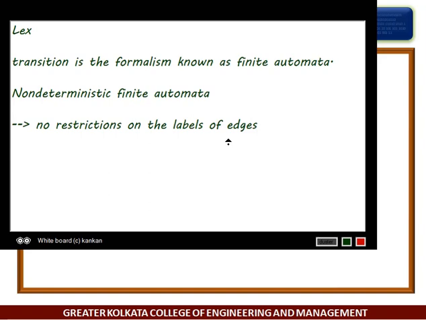A symbol can label several edges out of the same state, and epsilon, the empty string, is a possible label.